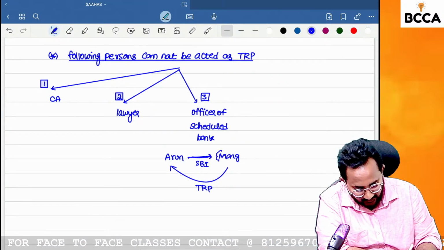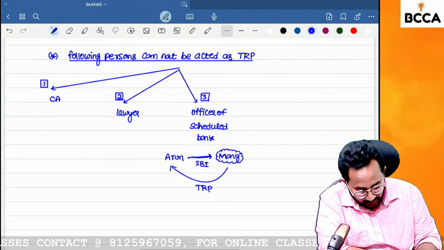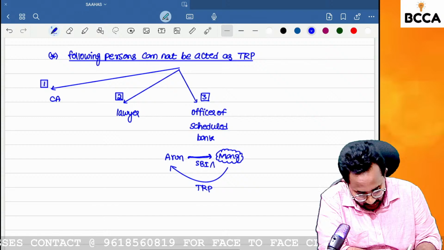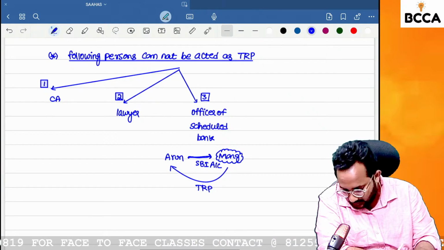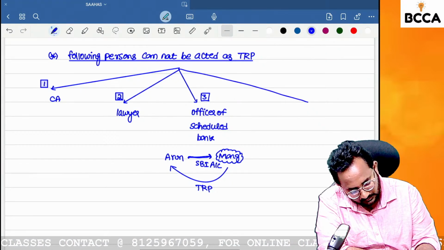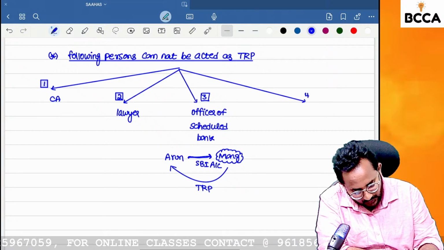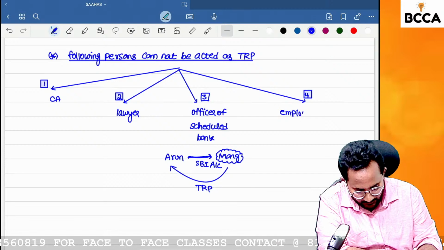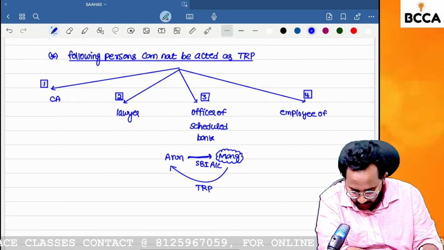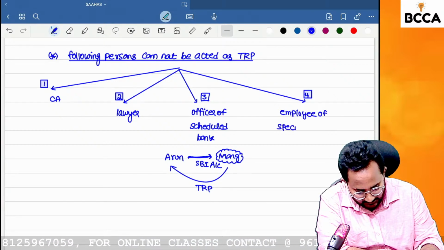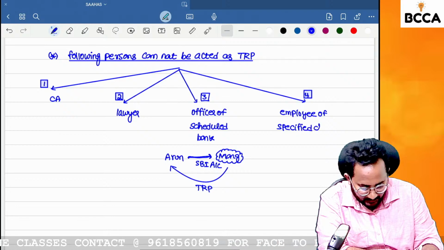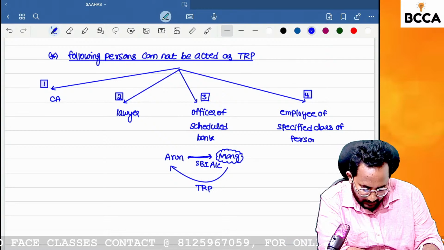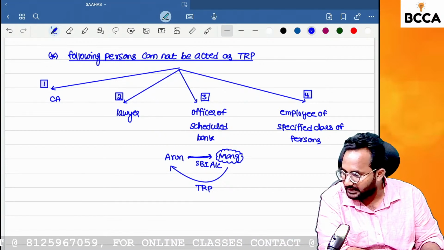That means who is an officer here, ma'am? Manager. He cannot act as a TRP for your customer. Are you clear? Next, the fourth one, the last one: employee of specified class of persons.